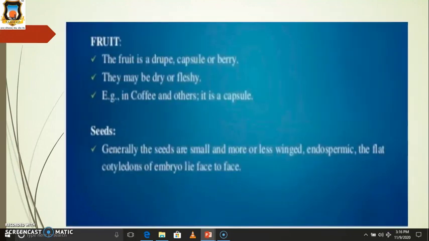Then fruit. The fruit is a drupe, capsule or berry type, berry-like structures. They may be dry or fleshy. For example, in coffee and others, it is a capsule-like structure. Then seeds. Generally the seeds are small, or sometimes more numerous. They are endospermic, and the flat cotyledons of the embryo lie face to face.